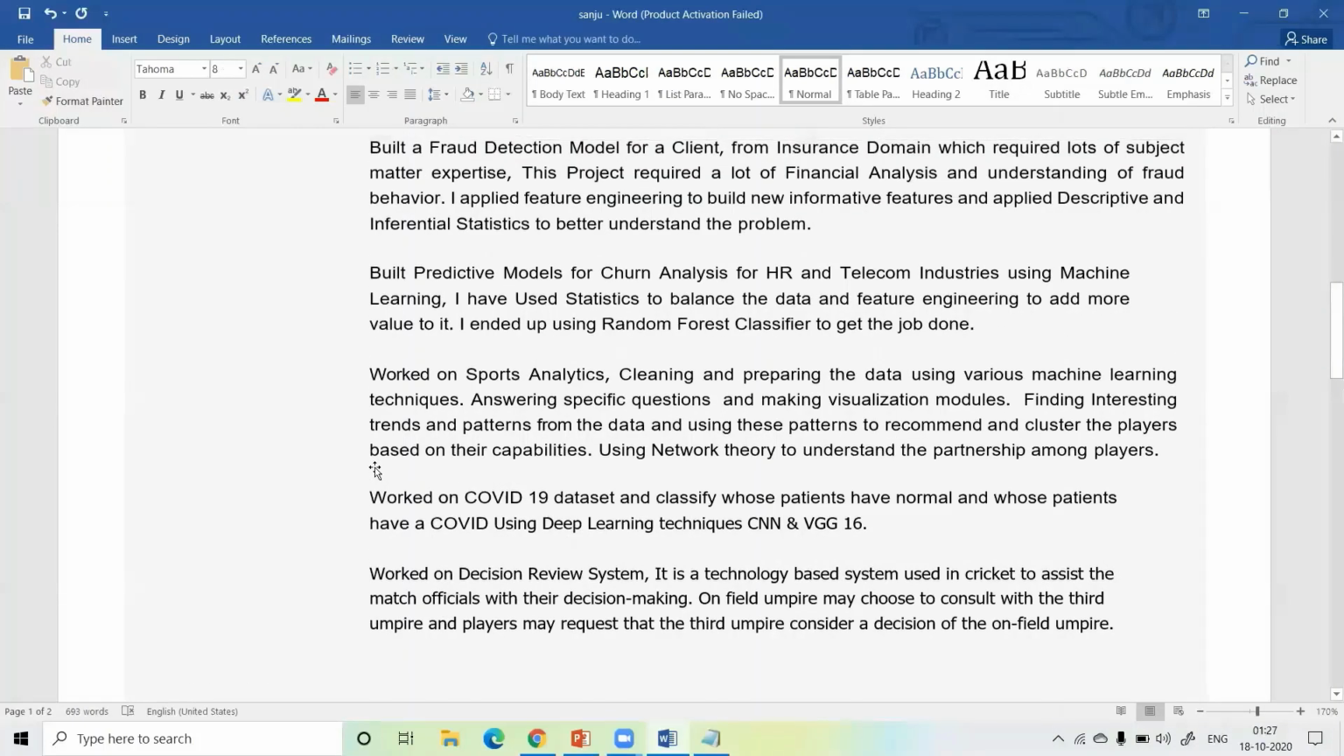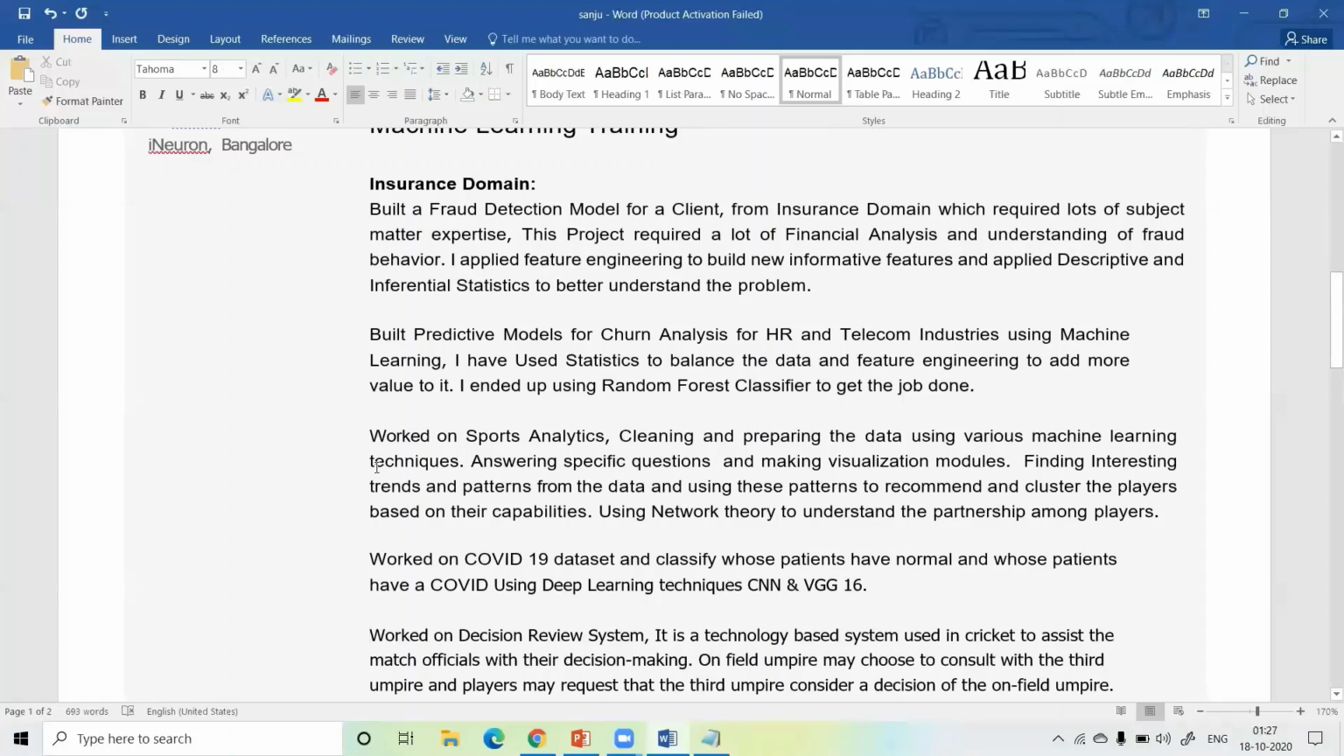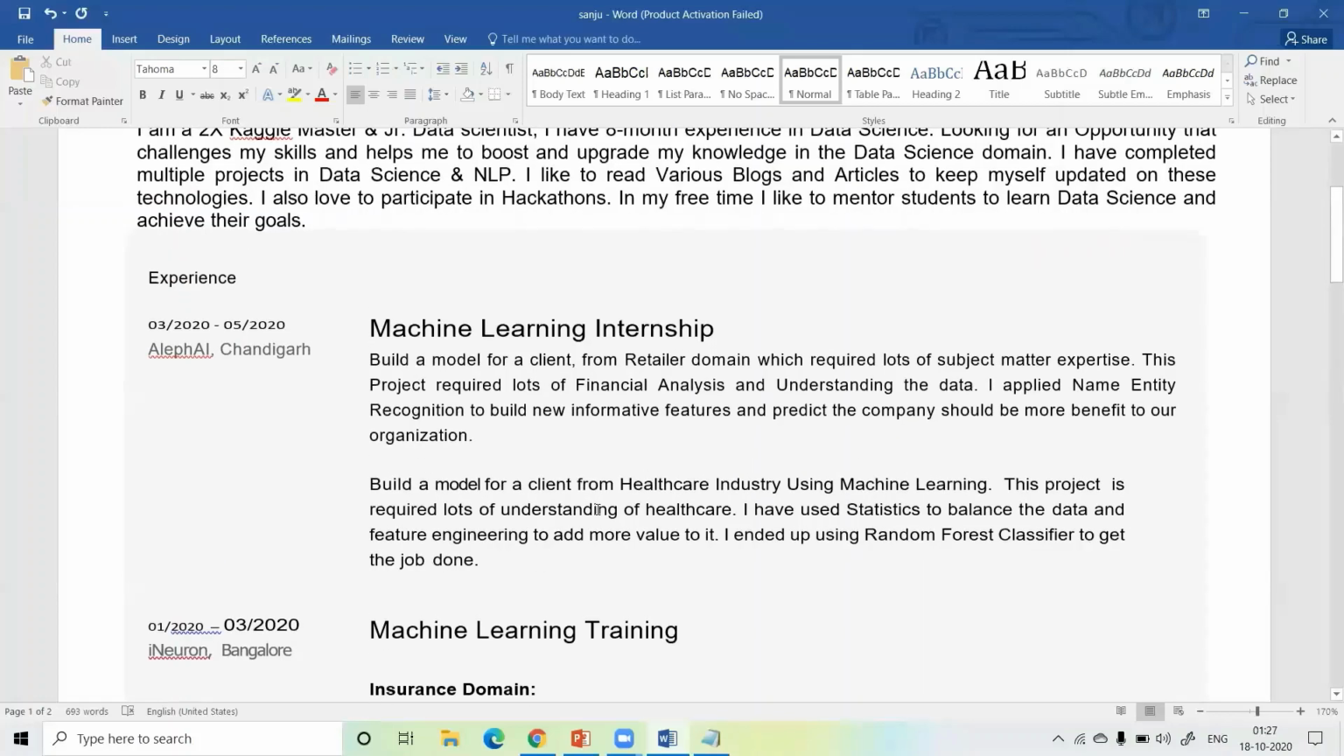Make sure you add 3 machine learning, 2 or 3 deep learning, and 1 NLP project. If you have an interest in deep learning, then you have to add 3 deep learning, 2 machine learning, and 1 NLP. Okay, let's discuss the internship part.